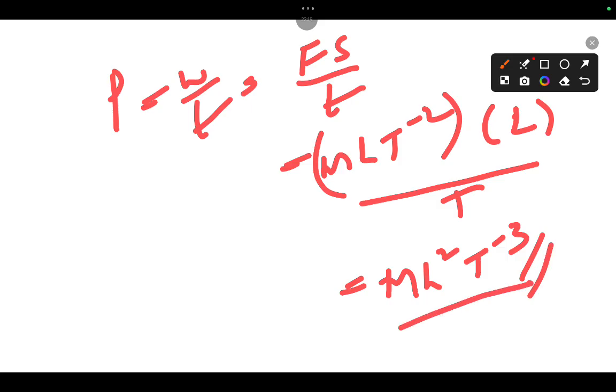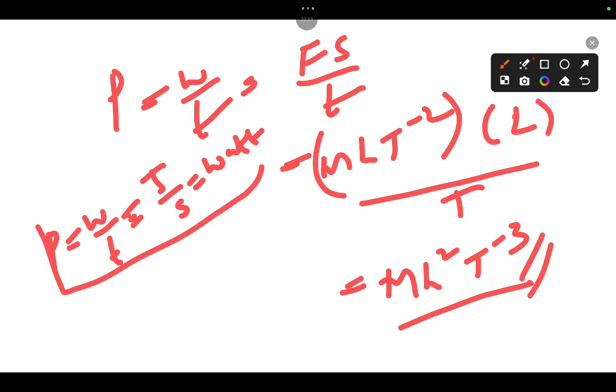And the units: P equal to W by T. W means joule, as we just discussed, so joule per second. So literally this means watt. So the units of power is watt.